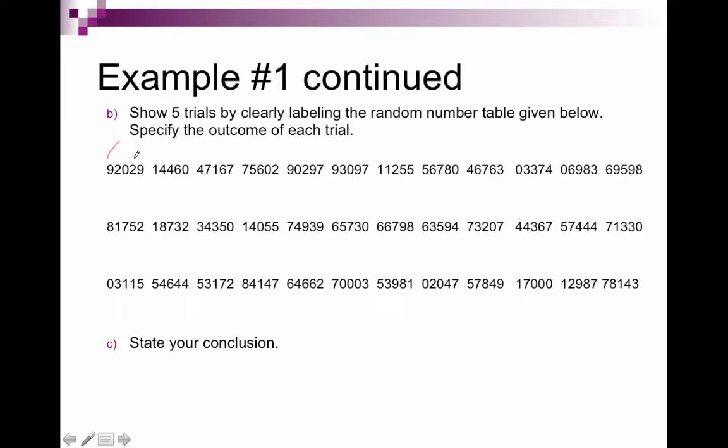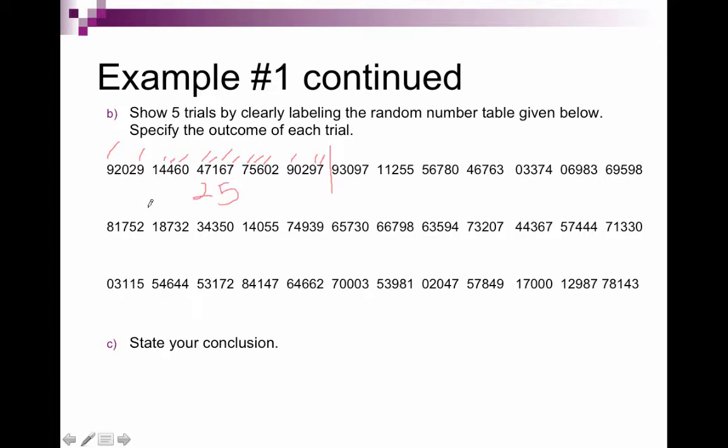So 9 is good, 9 is good. 4, 4, 6, 4, 7, 6, 7. So all of those are indicating that we have good bundles. So that's 1, 2, 3, 4, 5, 6, 7, 8, 9, 10, 11, 12, 13, 14, 15. So that trial ends right there. So now that trial ends, I can see how many bundles that took. And it took, these are in groups of 5, so 5, 10, 15, 20, 25. So this took 25.